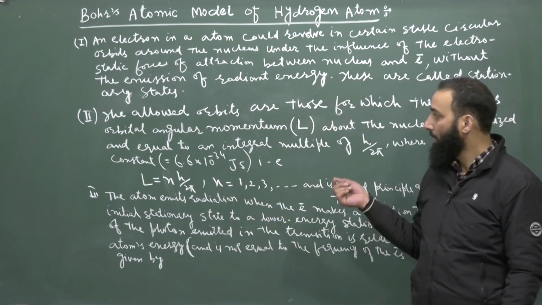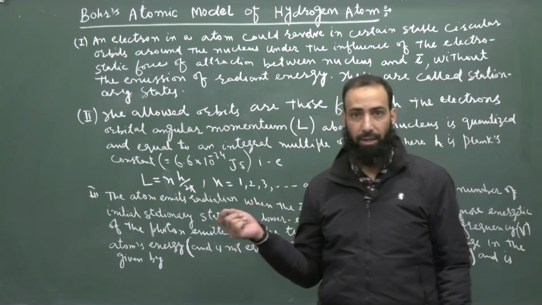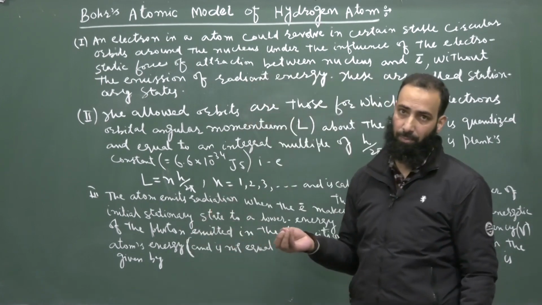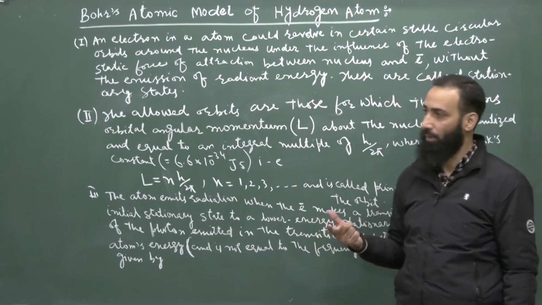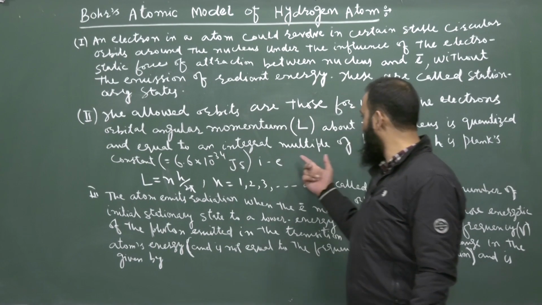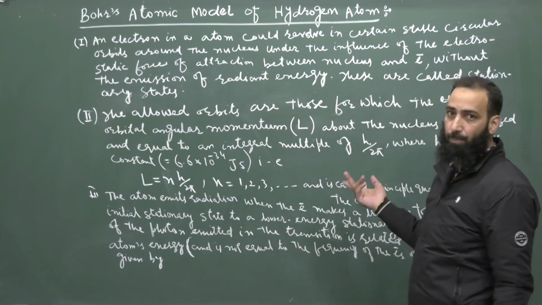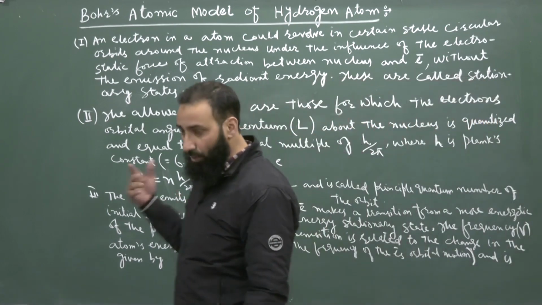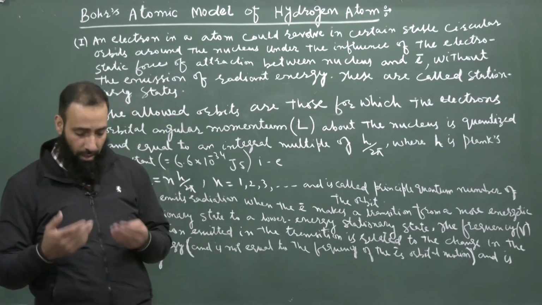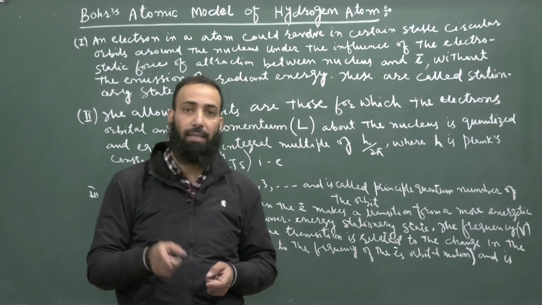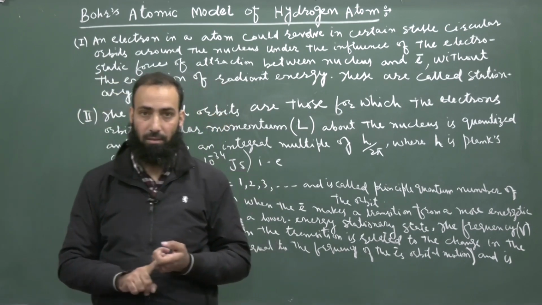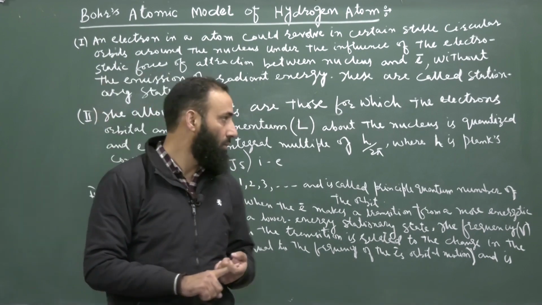He says that only those orbits are allowed in which the angular momentum of this electron must be an integral multiple of h by 2 pi, where h is Planck's constant. So in these states in which the electron can revolve around the nucleus, the angular momentum of the electron is quantized. That is fixed.